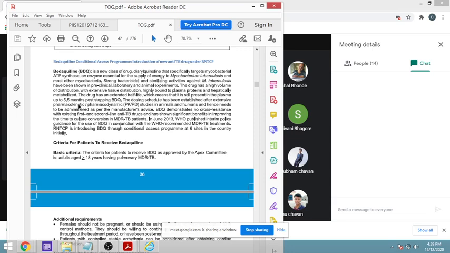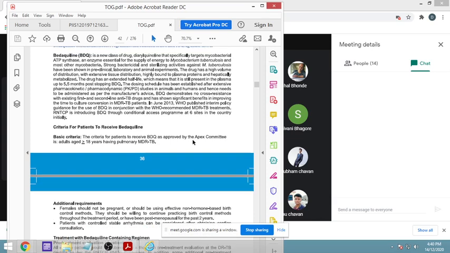Bedaquiline demonstrates no cross resistance with first and second line anti-tuberculosis drugs. That is a very big thing. So this is an additional drug which is available, and it has been recommended after June 13 that it should be used in the RNTCP guidelines, that is, the Revised National Tuberculosis Control Program guideline, which has been introduced.